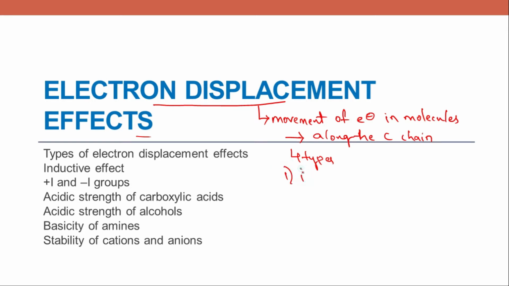One is inductive effect. The second is resonance or mesomeric effect.